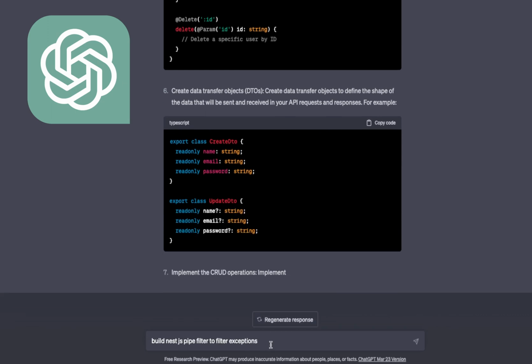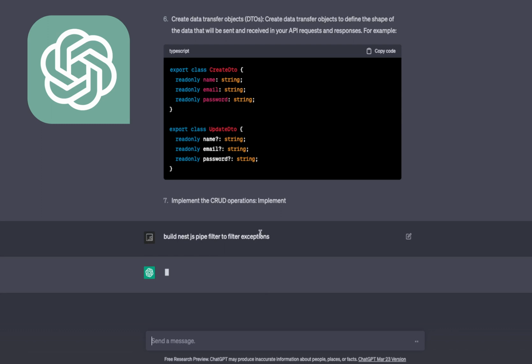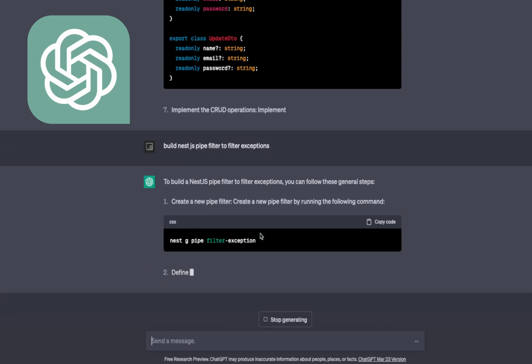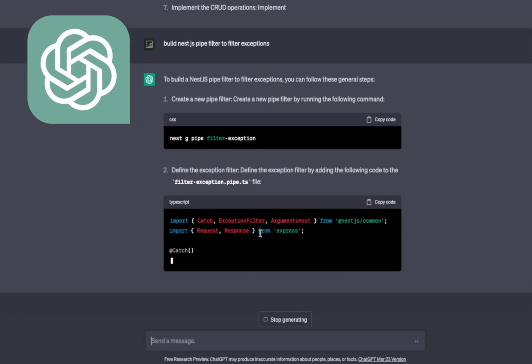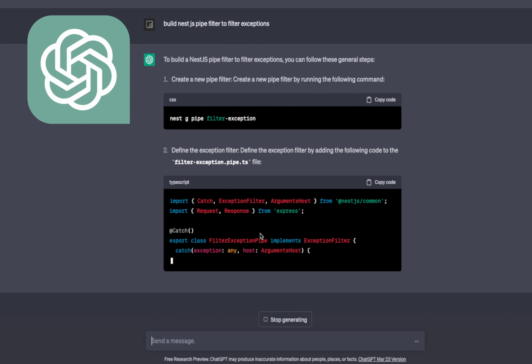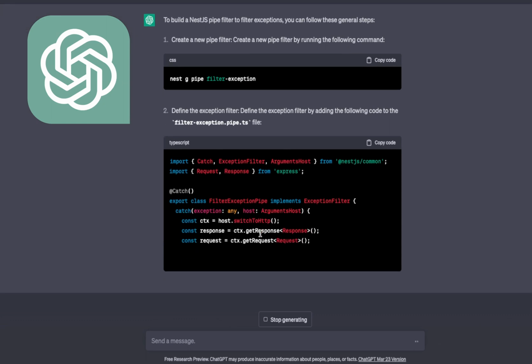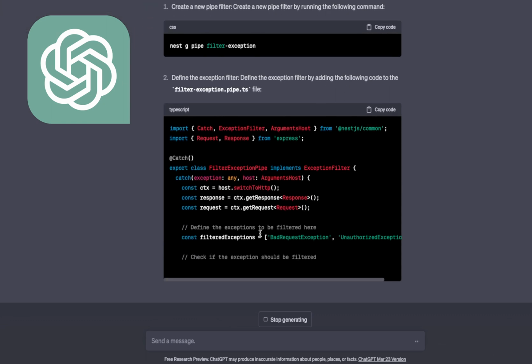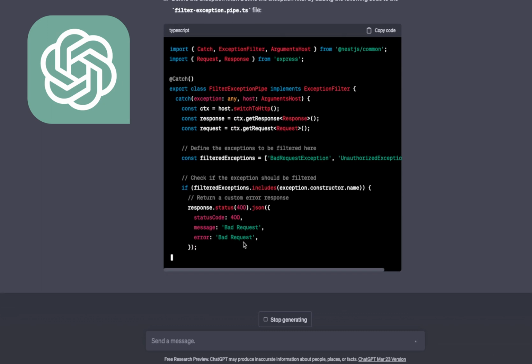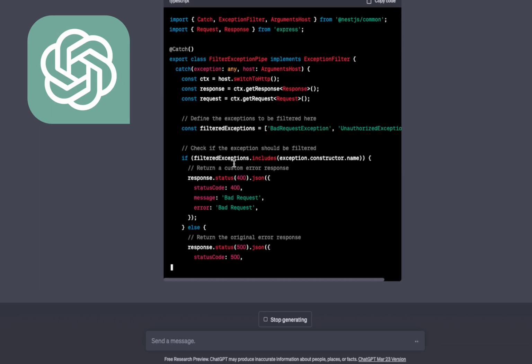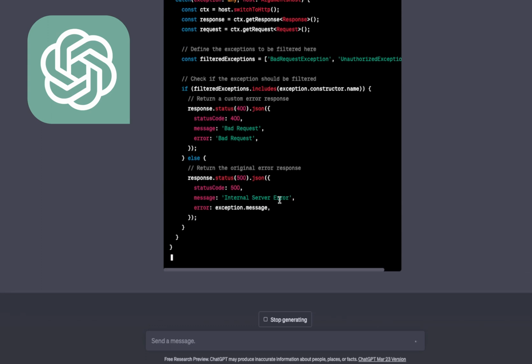So stop generating and let's ask this. We need to build a simple exception filter. Okay, this is using some pipe, and what this pipe is doing, yeah, this is nice. It is filtering all the exceptions, and for each and every exception we can send a custom message. You can see we are sending bad request if constructor.name is for 500 requests.